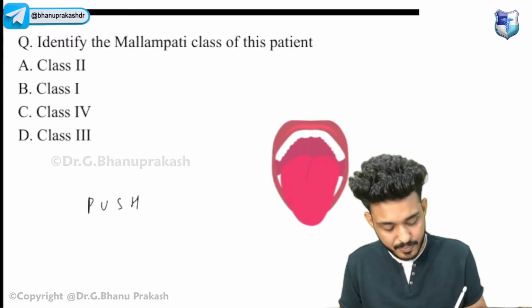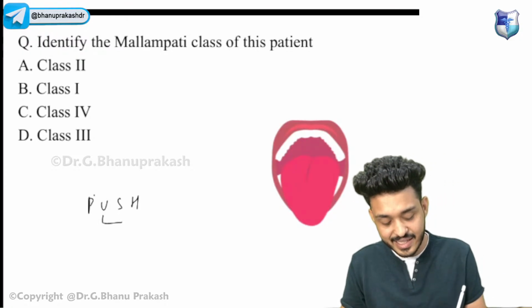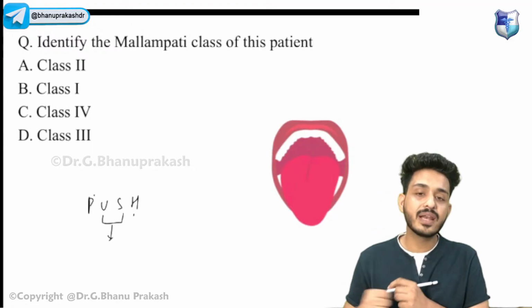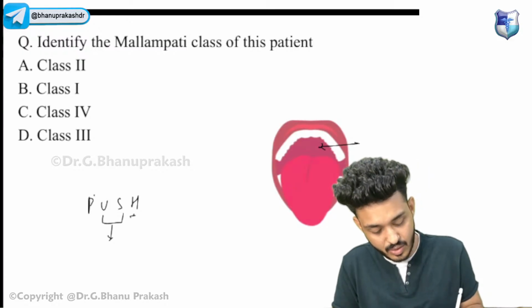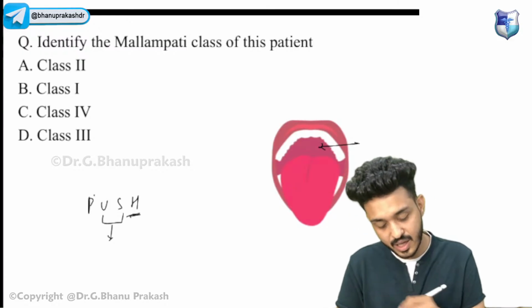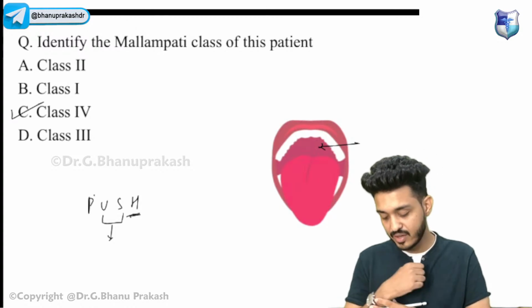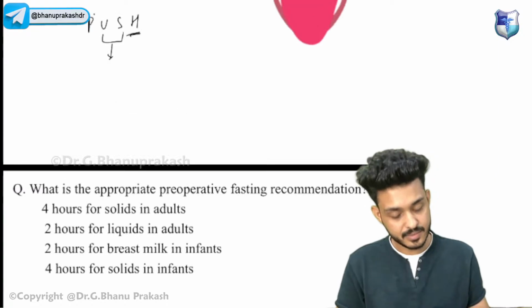So grade 1, everything visible. Grade 2, only pillars visible. Grade 3, base of uvula and soft palate visible. Grade 4, hard palate visible. What you can see here is only and only the hard palate. So your answer will be C, that is your grade 4. Very good, Rahul, Shri.